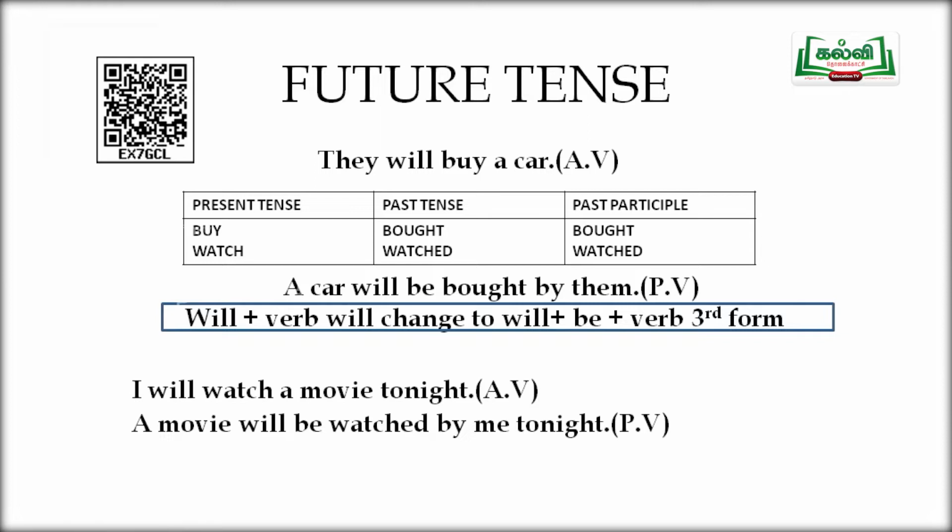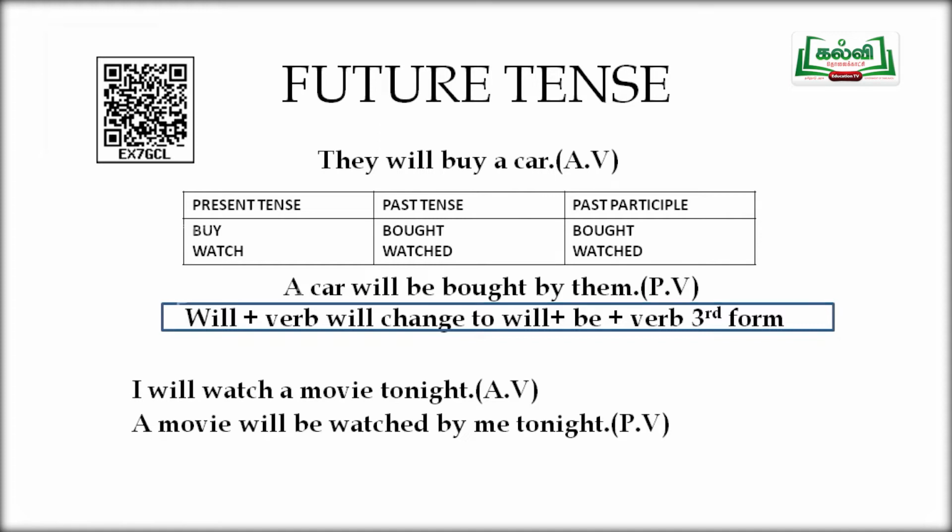That will change to will be plus the third form of the verb, that is, will plus be plus the past participle form. So that sentence changes as a car will come first. A car will be bought.